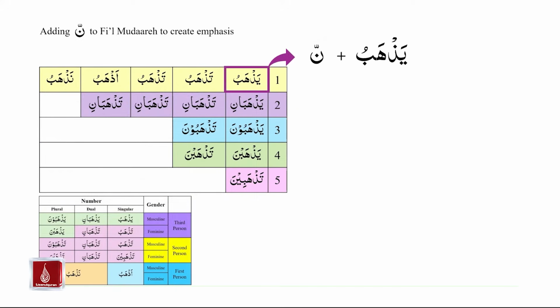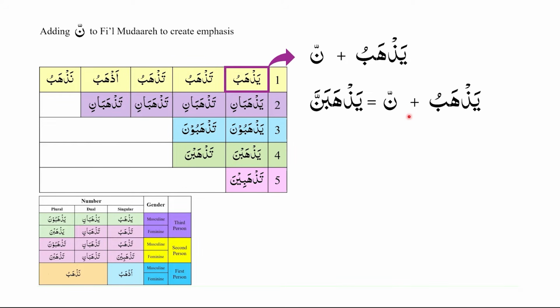Now let us look at specific examples for each row on how to add emphasis to fi'il mudare using the noon of emphasis, specifically using Nun Saqila. Here we will take the first cell from our first row, yazhabu, and we will add the noon of emphasis to yazhabu. Our result will be as follows. Yazhabu plus noon saqila equals yazhabanna.